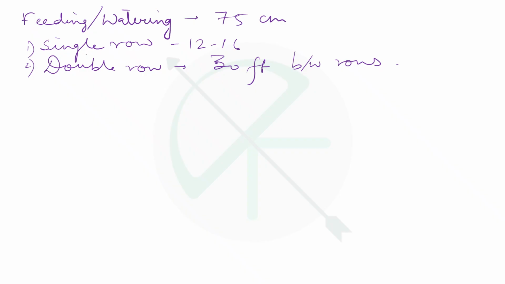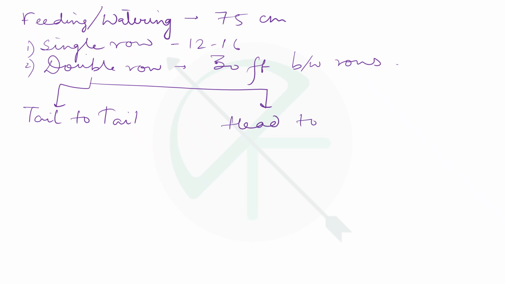In a double row system, it can be tail to tail or head to head. Suppose these are the two rows. Here I have drawn the head to head one. The animals can stand like this; here will be their tails, and this is tail to tail.